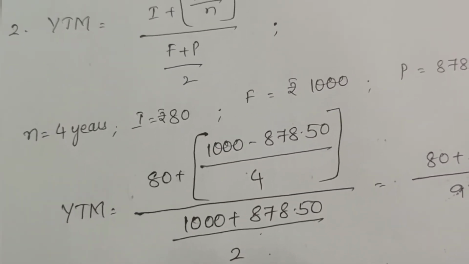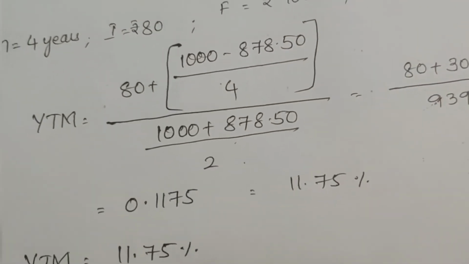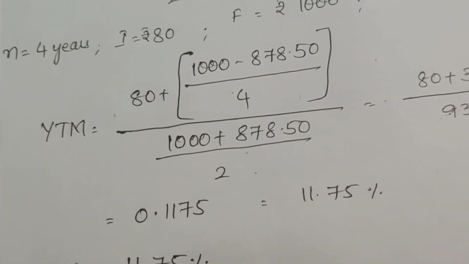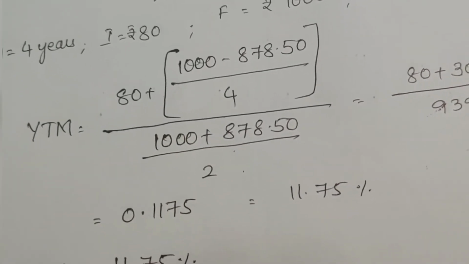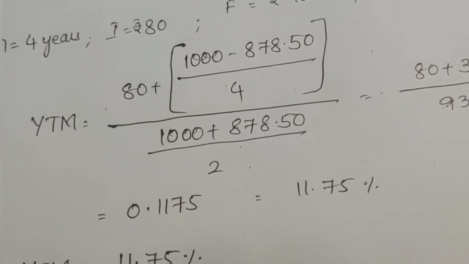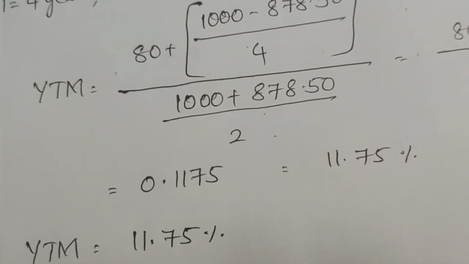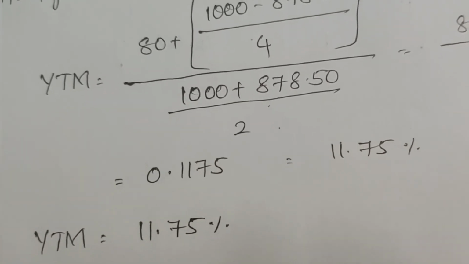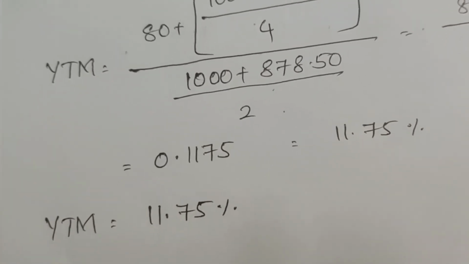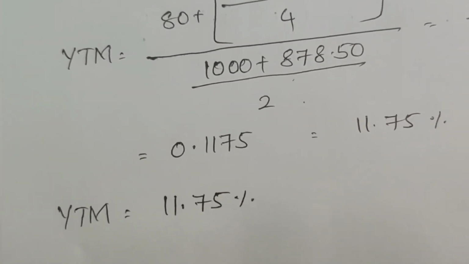By substituting these values in the above formula, I got YTM is equal to 80 plus (1000 minus 878.5) by 4, divided by (F plus P) by 2. By simplifying that, I got 0.1175, that is equal to 11.75%. So yield to maturity is equal to 11.75%.